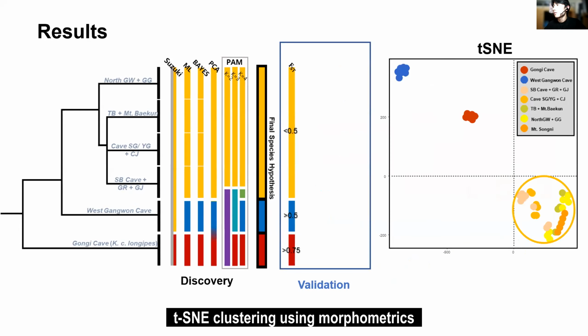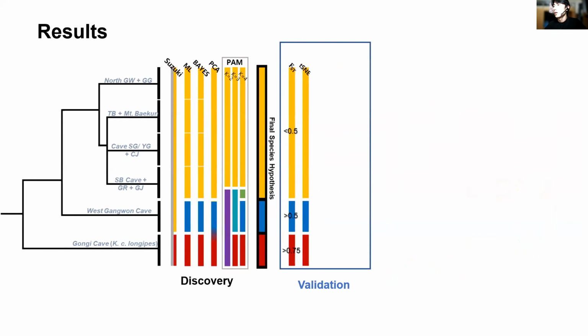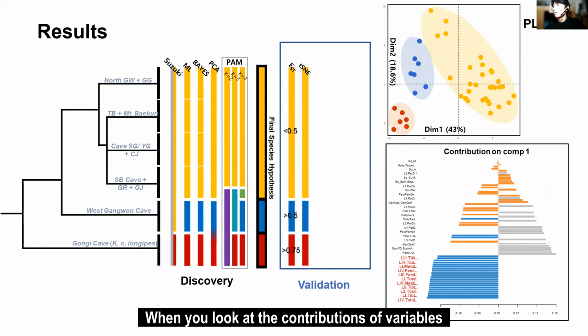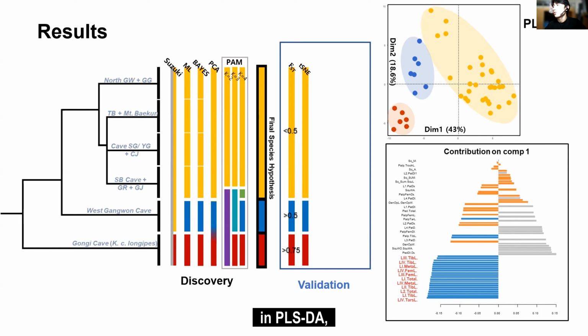Next, t-SNE clustering using morphometrics distinguished the 3 clusters as separate groups. And this is the PLSDA result. The 3 clades are well grouped together. And when you look at the contributions of variables in PLSDA, we can see that the length ratios of walking legs are all ranked high among the 65 measurement variables. This result is noteworthy.